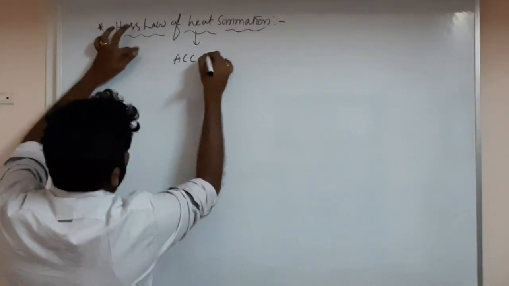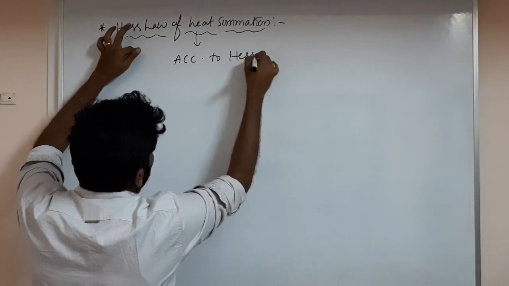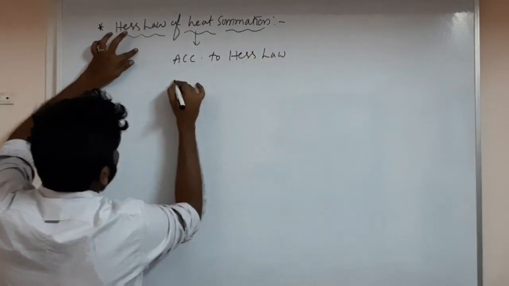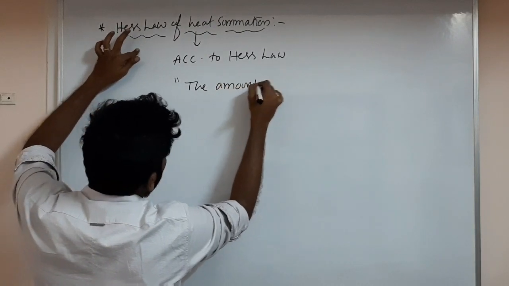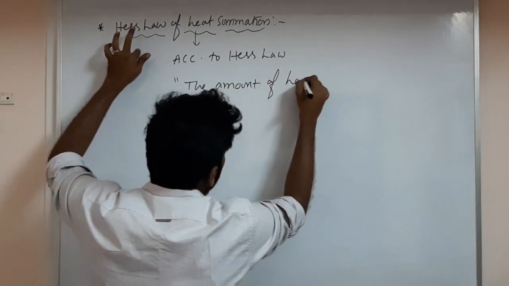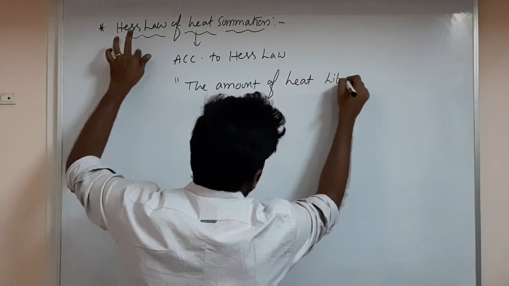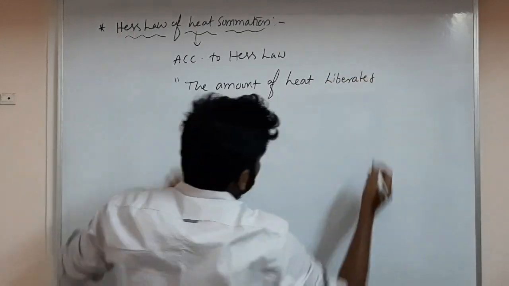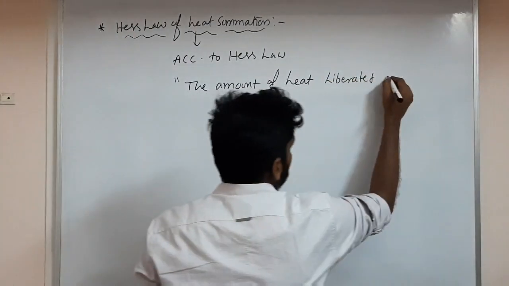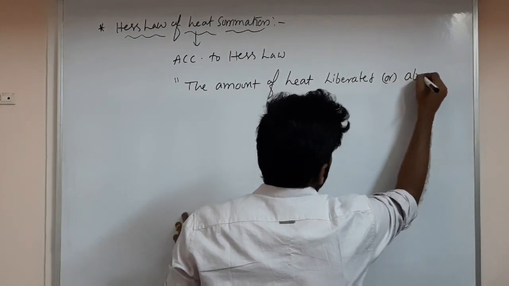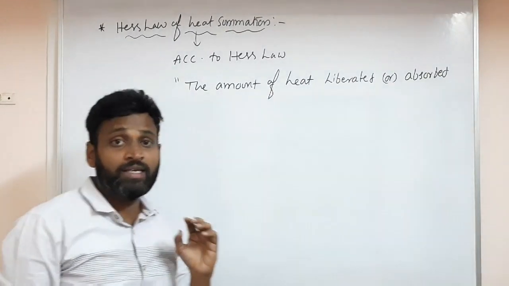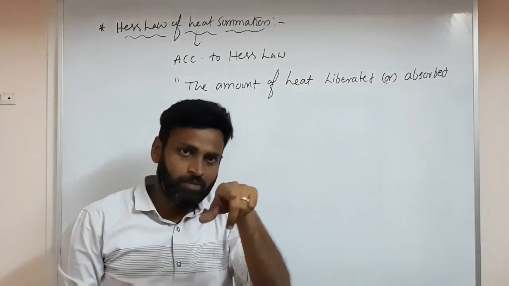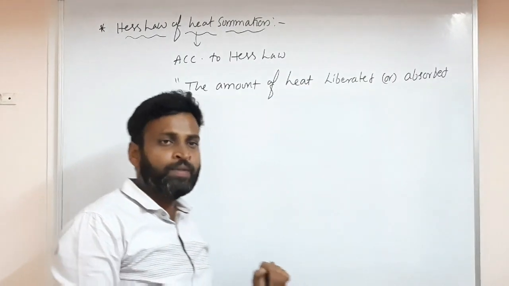So first I will write the definition. According to Hess law, the amount of heat liberated, meaning released, or absorbed, is very important. In thermodynamics also we use this.